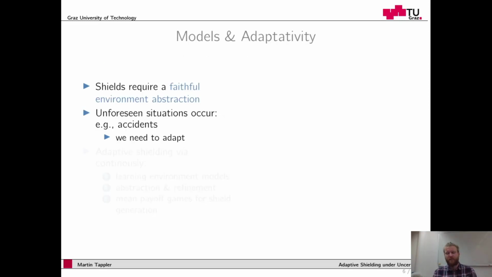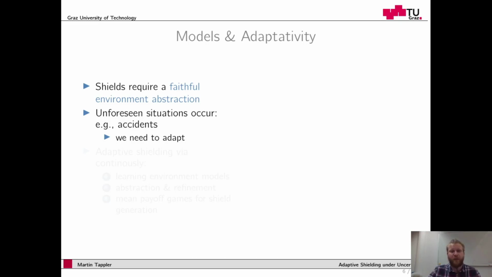So in the previous slides, I assumed that we have a model of the environment. So we require for shielding a faithful environment abstraction. But in many cases, we don't know an exact model. And we may also need to adapt to new situations that we have not modeled before. So we need to adapt to accidents that change traffic patterns.